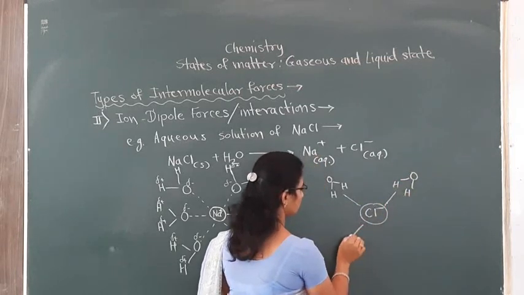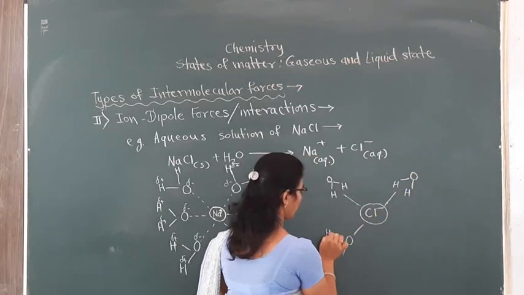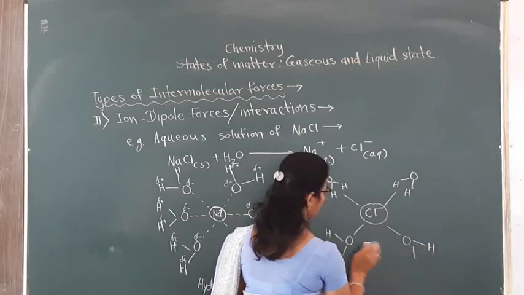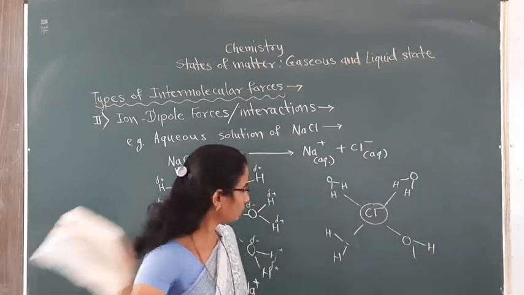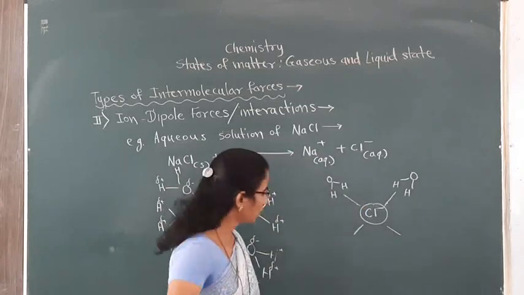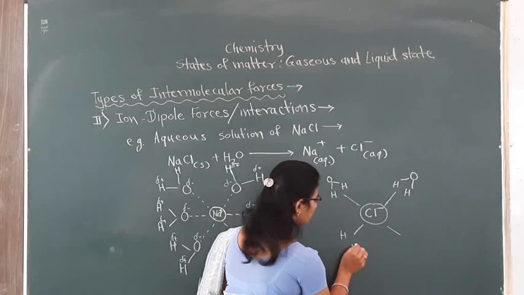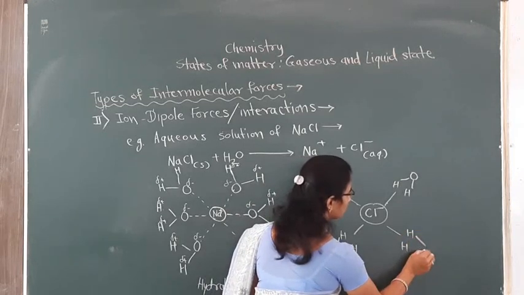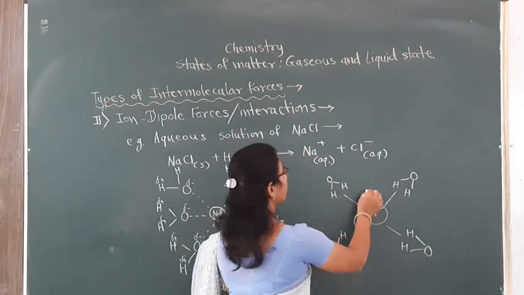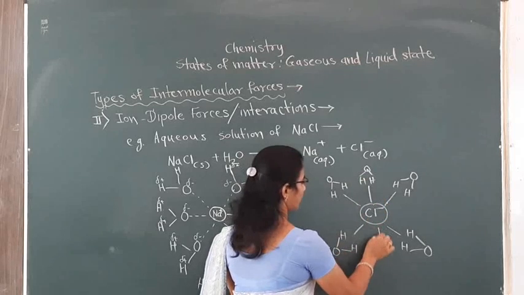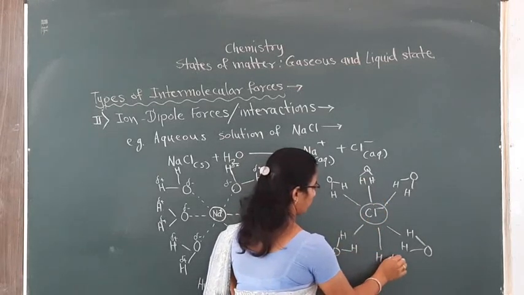One, two, third water molecule, fourth water molecule, sorry. Here if we have to show the positive poles, fifth water molecule, next sixth water molecule.